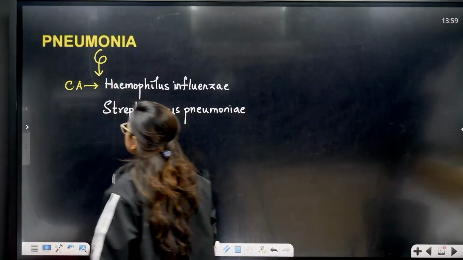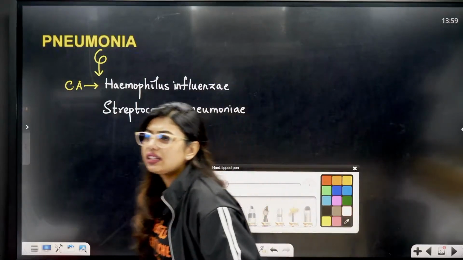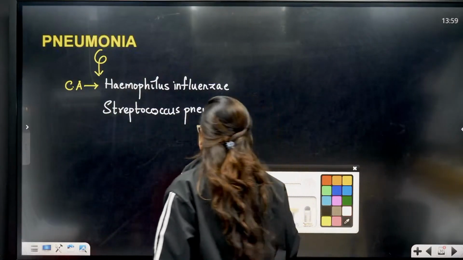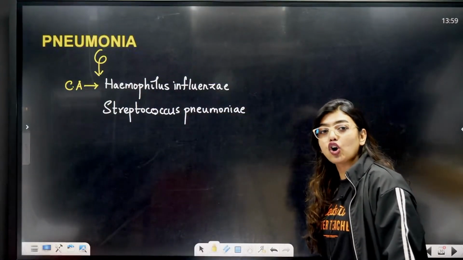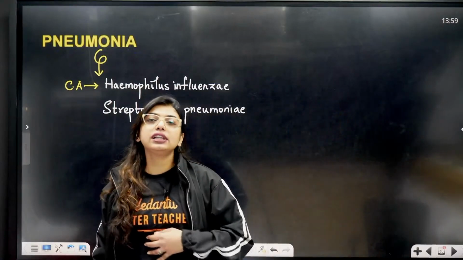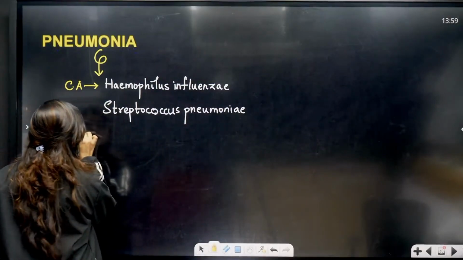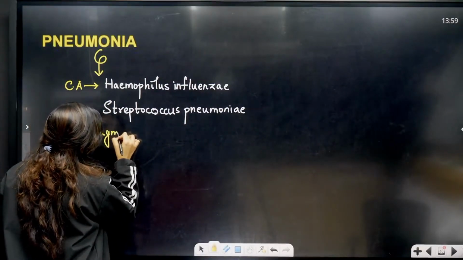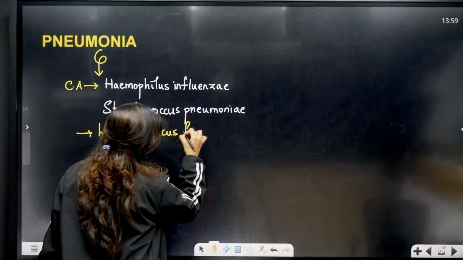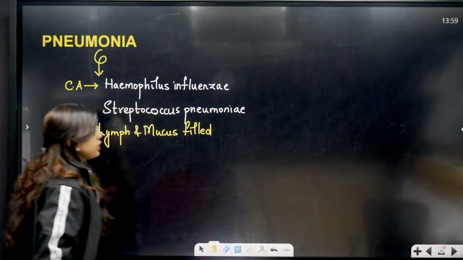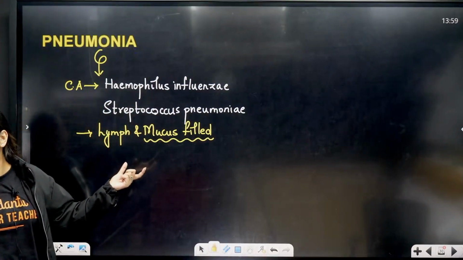So here also what happens, students? These two are the causative agents, right? Correct? I have already cleared your doubt, Danesh. Okay. So here Haemophilus influenzae and Streptococcus pneumoniae are the causative agents. Now what happens here? The alveoli get filled with fluid, the lymph or the mucus. So the main reason for this pneumonia is the mucus getting filled in the air sacs.